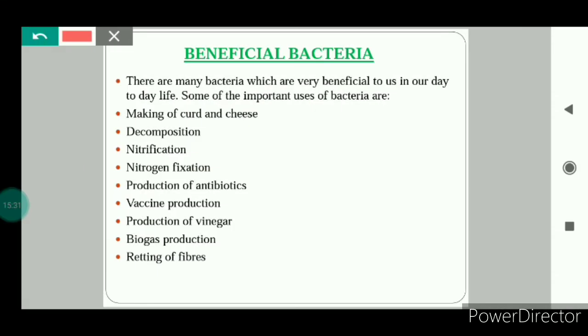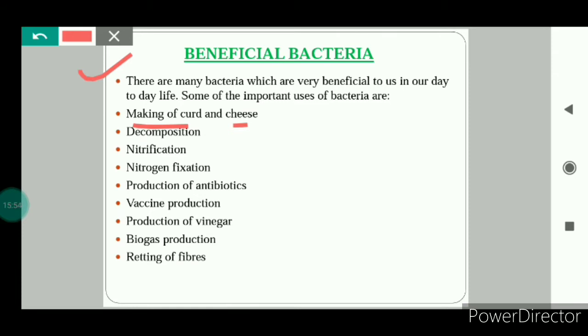Next is the beneficial bacteria. We know that bacteria are beneficial for us in some ways. We will see how they are beneficial for us. Making of curd and cheese: curd contains a bacterium known as lactobacillus. So inside the curd, this lactobacillus bacteria remains present.